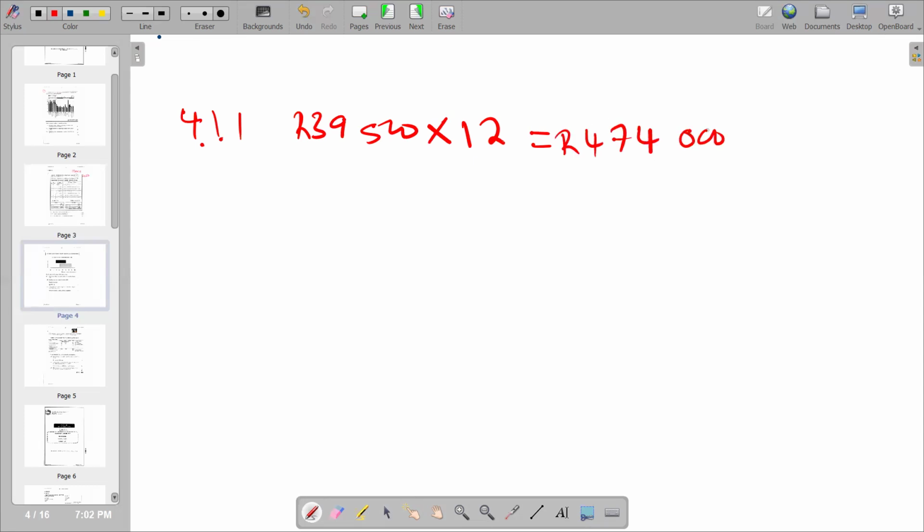So we are saying 474,000 rands. And this becomes the annual figure that we have, which is 474,000. So basically, that's what we have. And then we can move on to the next question.